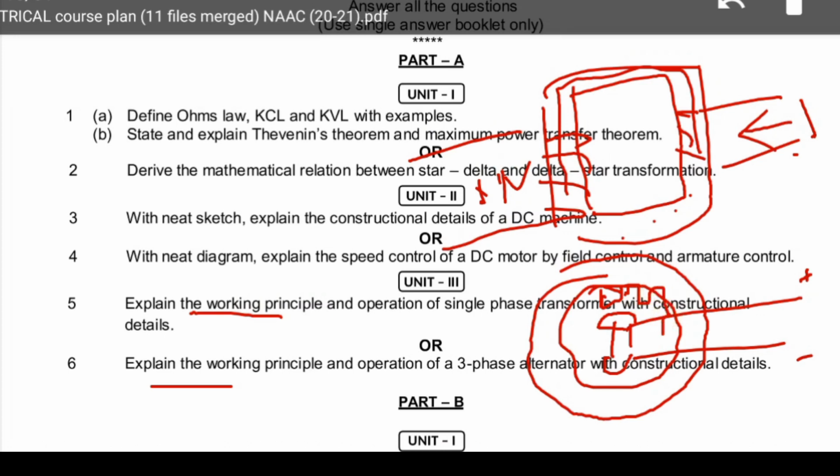Alternator is a generator, an AC generator. Directly we can generate AC. Explain the working principle and operation of a 3-phase alternator. Alternator in the sense synchronous generator, both are the same. Stator and rotor. Poles, meaning the field winding, are here. These poles are of 2 types: one is salient pole and another one is non-salient pole. Projected poles are called salient poles. Non-salient poles have a cylindrical structure. Like that we can explain the construction details.